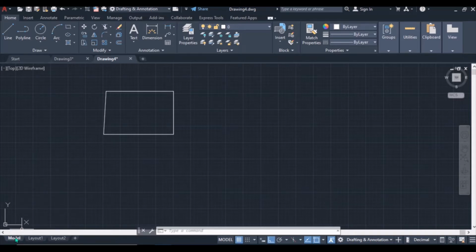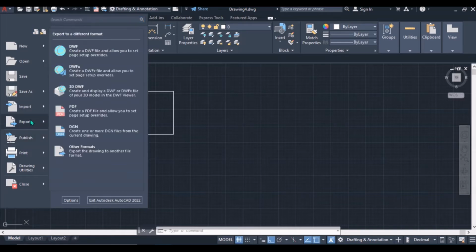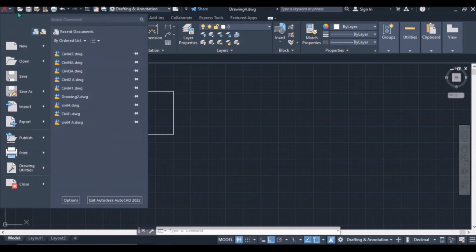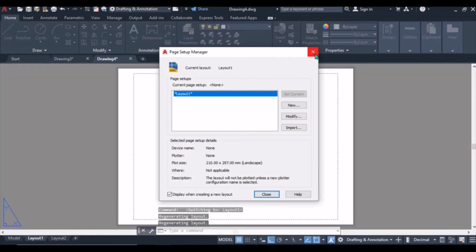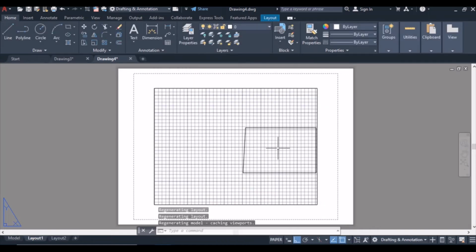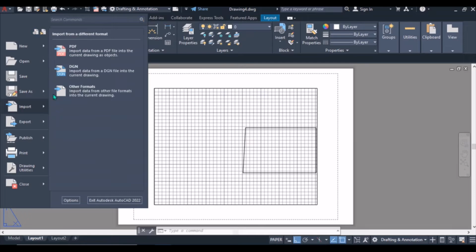There is Model. Model is what we are drawing here. For you to print, for you to export, there was this option of exporting into PDF format. For you to export to PDF format, you will use the layout. This is what has appeared. This is what you have drawn on the model. So for us to export, we export it in the layout. Let's see, export, click on export into PDF format.